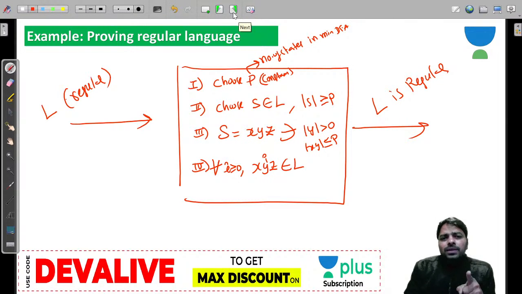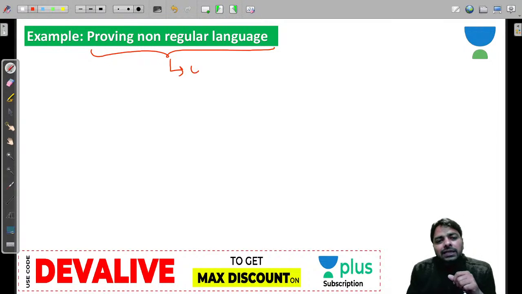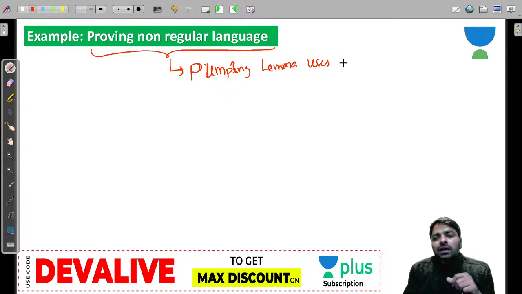Alright. Now, how to prove non-regular? This is another fact. If you want to prove non-regular, we use a different strategy. Use the pumping lemma. The pumping lemma uses proof by contradiction. It uses a different approach now, not the same approach.